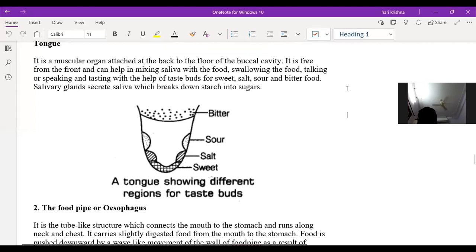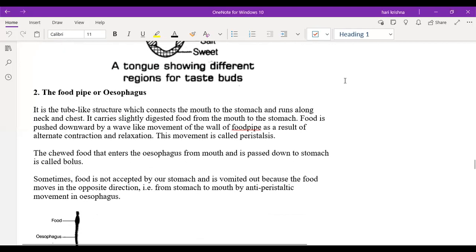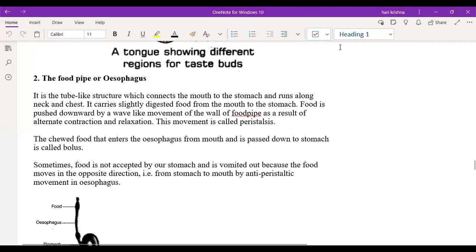So the complete buccal cavity was discussed yesterday. Sir, today's topic is the tongue? Where it is placed, you also told us. Yes, okay, sir. Today we are going to start from the esophagus.